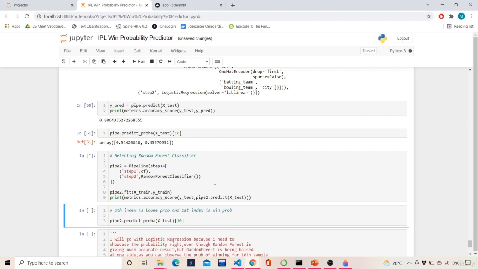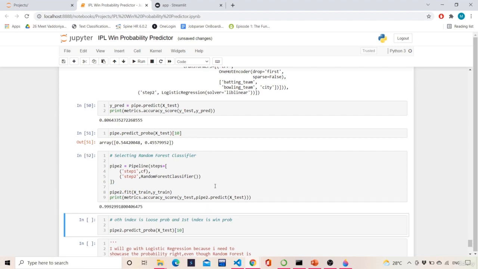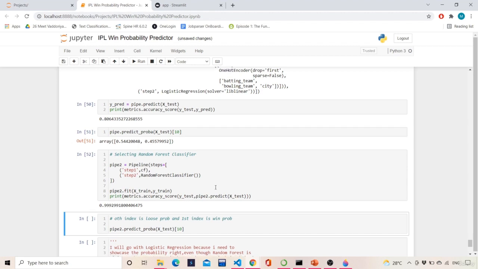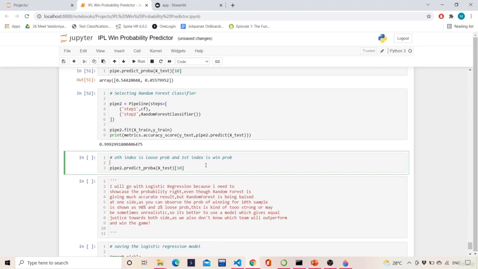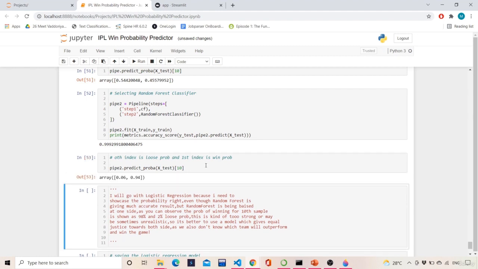But I'll not consider the random forest because it gave me 0.999, almost 1, almost 100% accuracy. But this random forest is biased. On what basis is it biased? You just see, there is only a 0.06 chance for some team to lose and a 0.94 chance for some team to win.